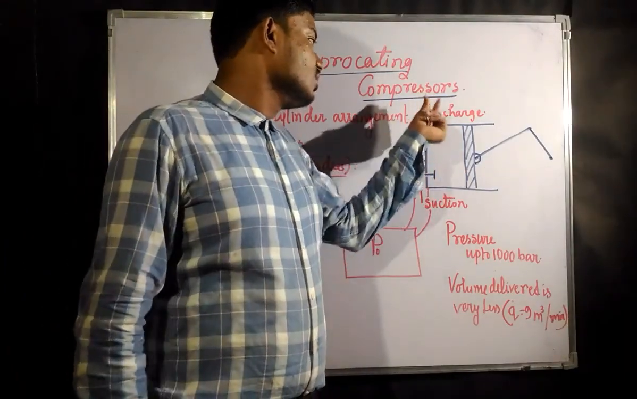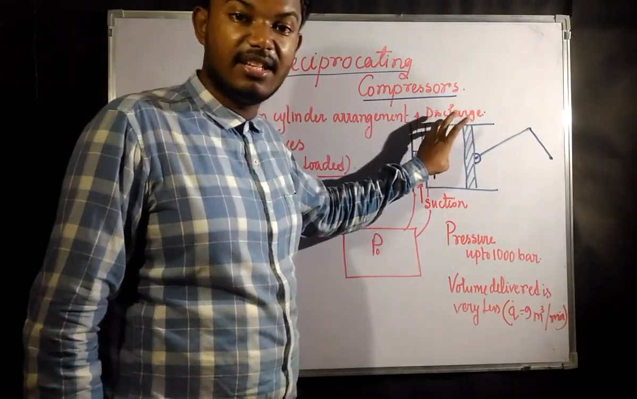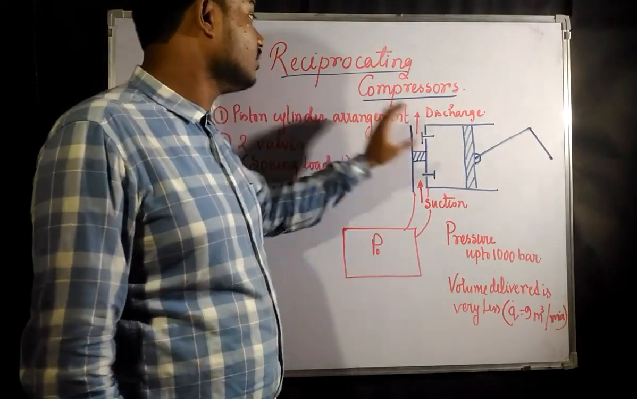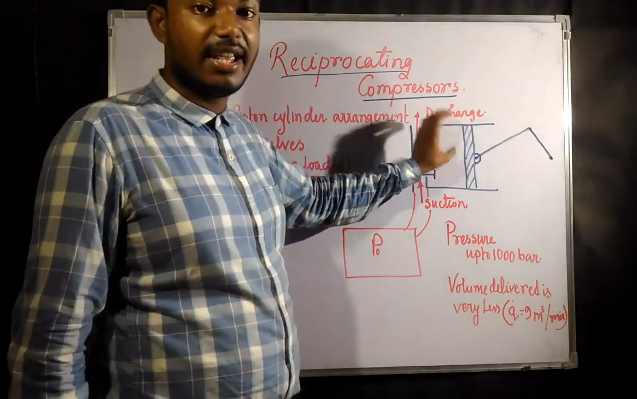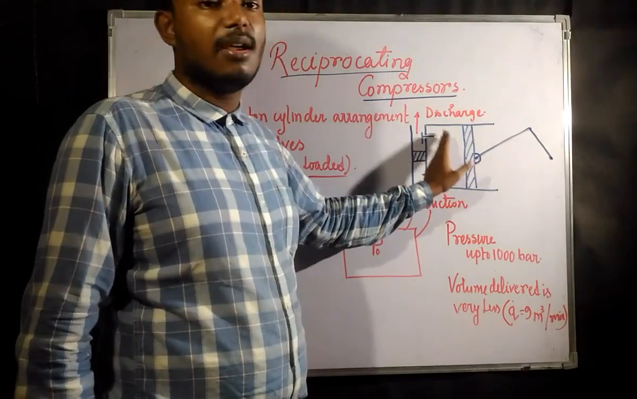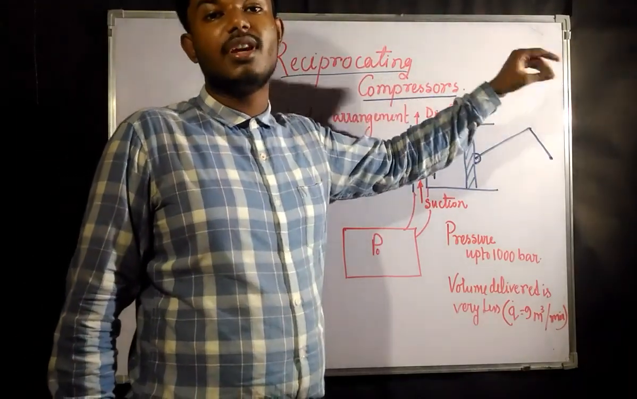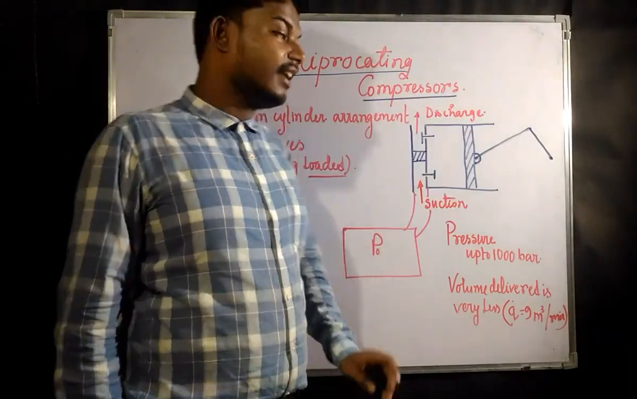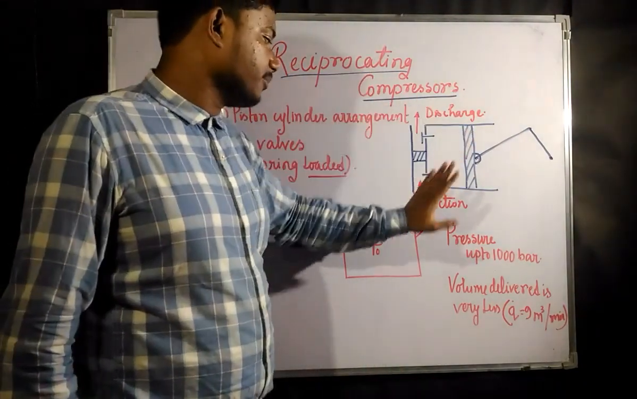So this discharge will be from the layout of the reciprocating compressor. Discharge will be from the compressor, but it will be collected somewhere so that we can use it for later use.